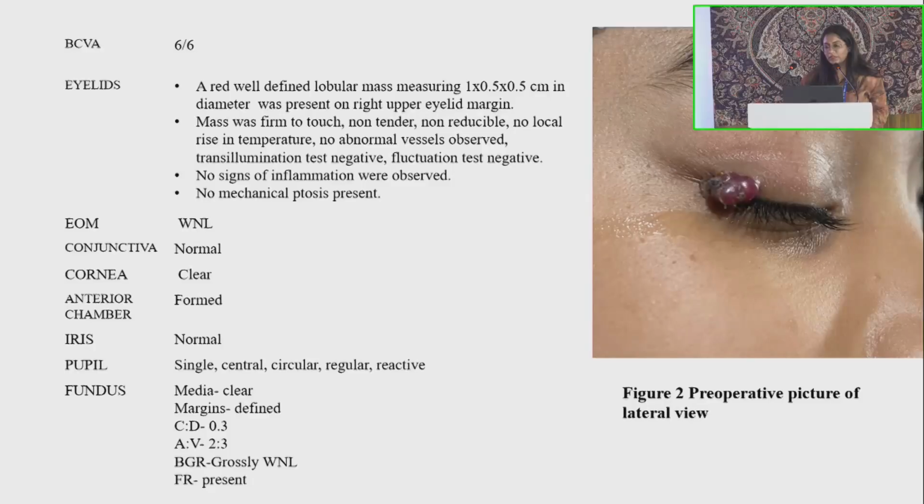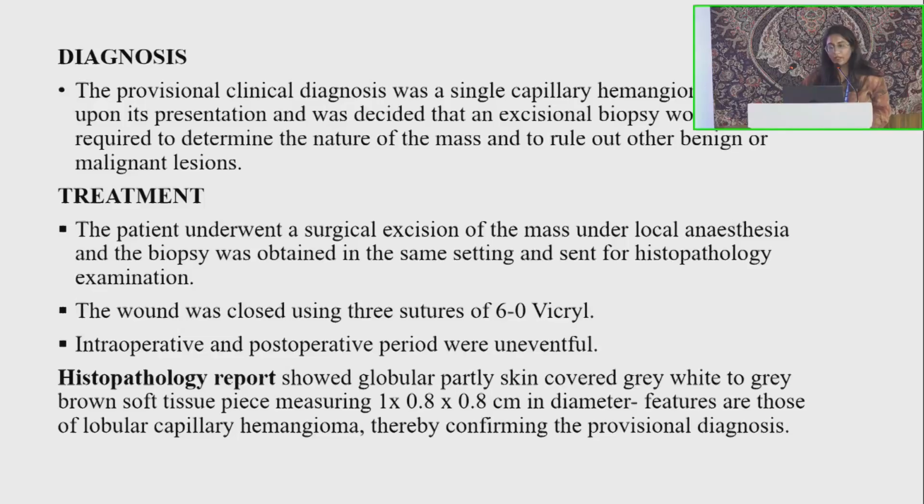The mass was firm to touch, non-tender, non-reducible, with no local rise in temperature, no abnormal vessels observed, transillumination test negative, fluctuation test negative, no signs of inflammation and no mechanical ptosis present. The rest of the anterior segment is normal with normal fundus examination. The provisional diagnosis was made as capillary hemangioma based on its presentation, and it was decided that an excisional biopsy would be required to determine the nature of the mass and rule out other benign or malignant lesions.